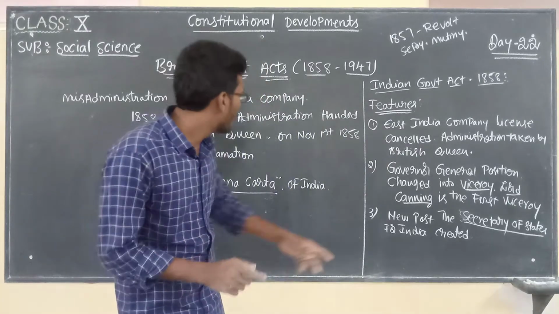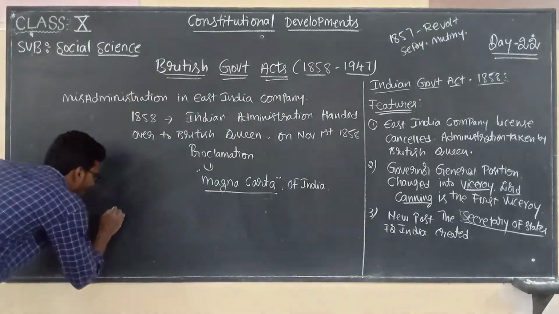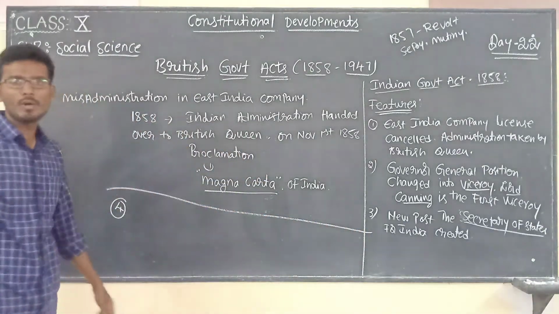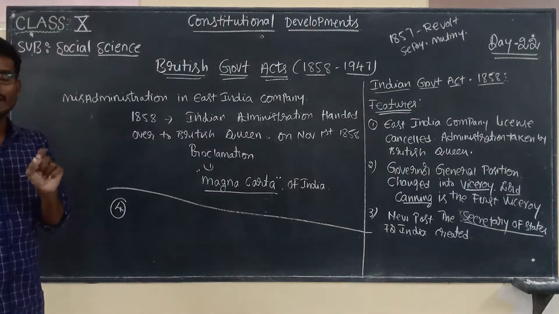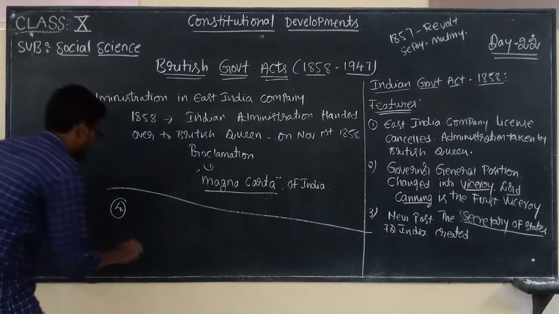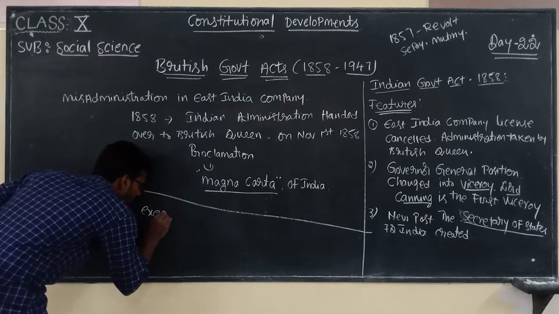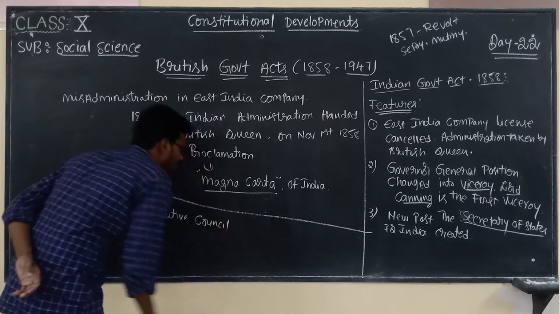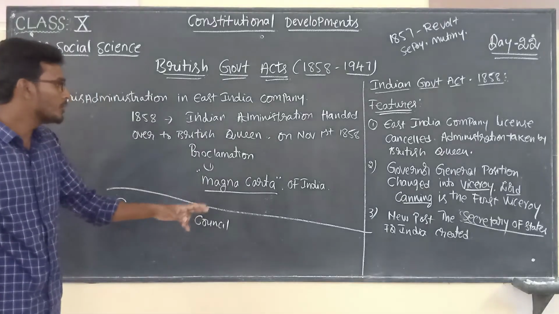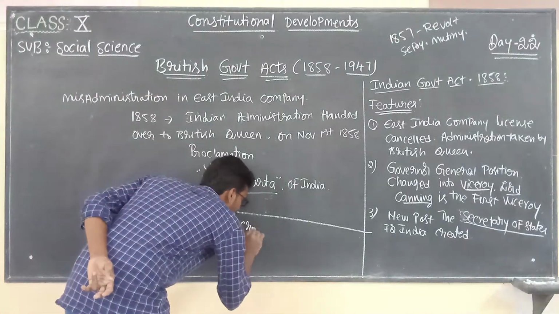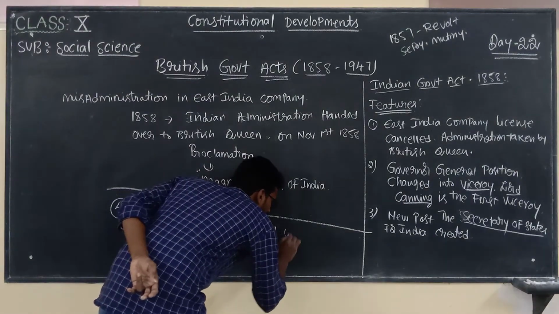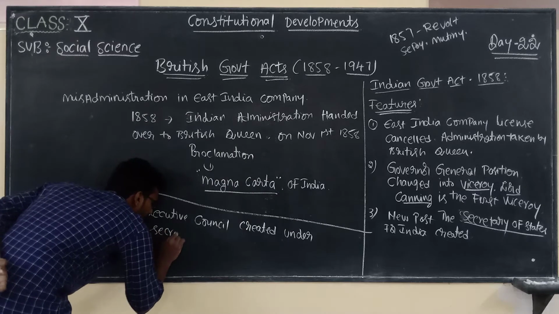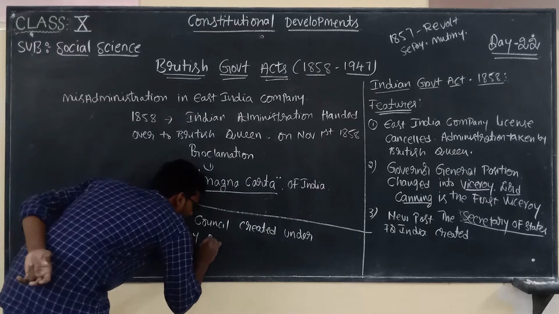And finally, one more important feature. Here I will write one more important feature, which is nothing but an executive council. Executive council is created under the Secretary of State.